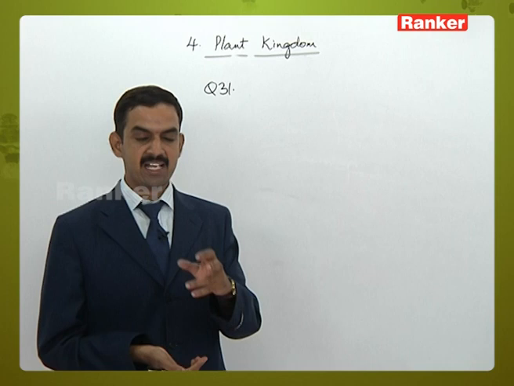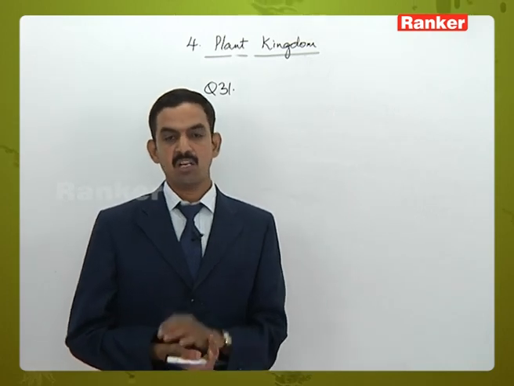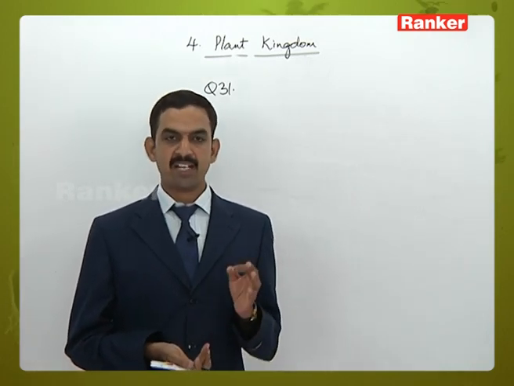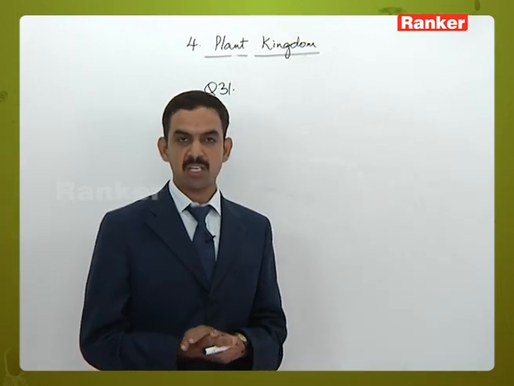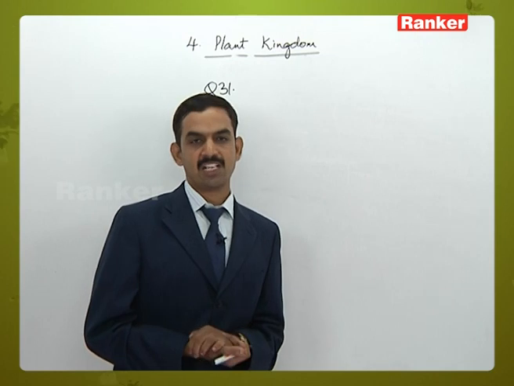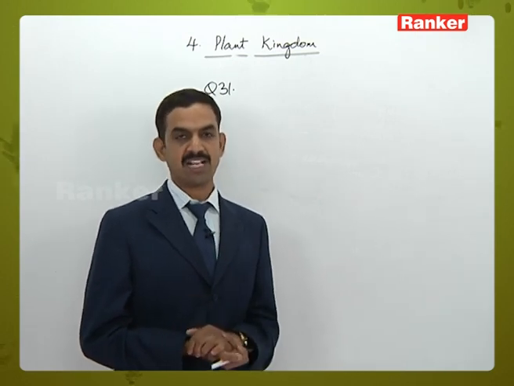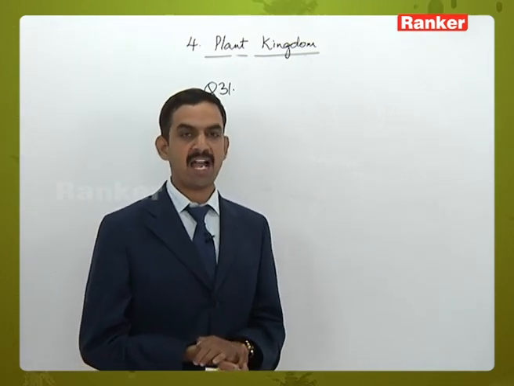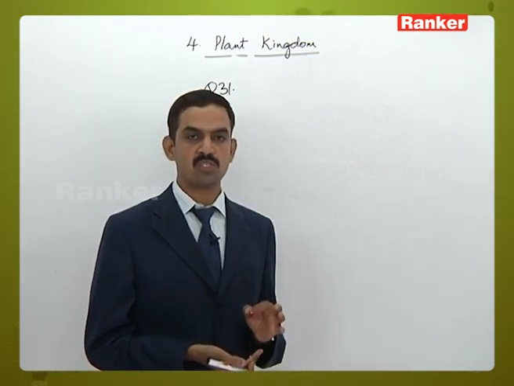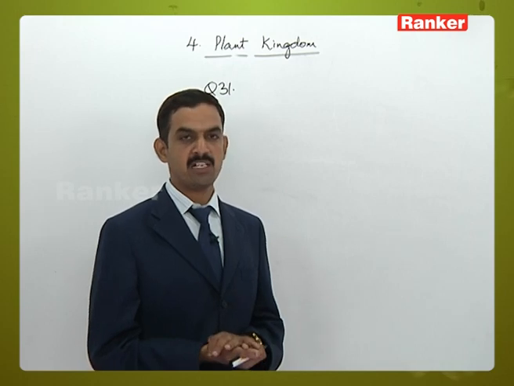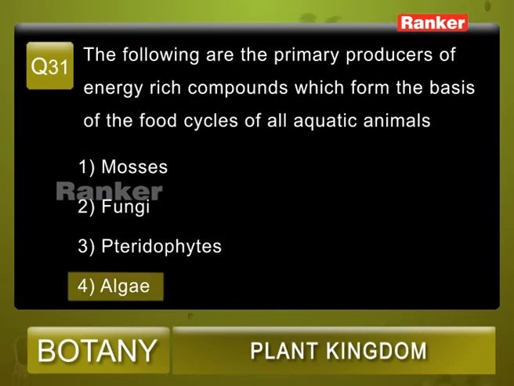So here the question is related to the aquatic animals. Mosses are terrestrial, fungi are growing on the organic material and those are heterotrophic in nature. Pteridophytes are also terrestrial plants. In the given options, we can say that algae are the autotrophic and aquatic plants which are contributing the maximum source of energy in the ecological process. Question number 31, answer is 4.